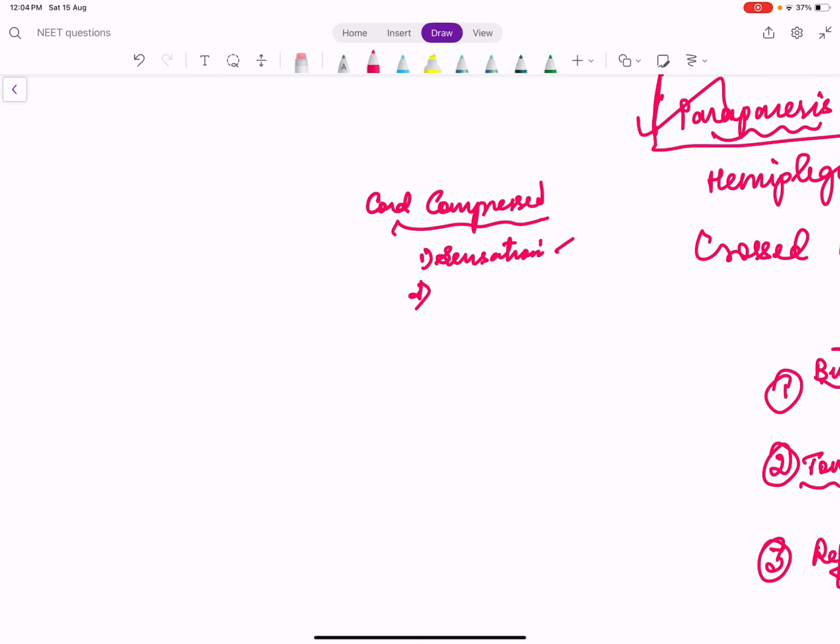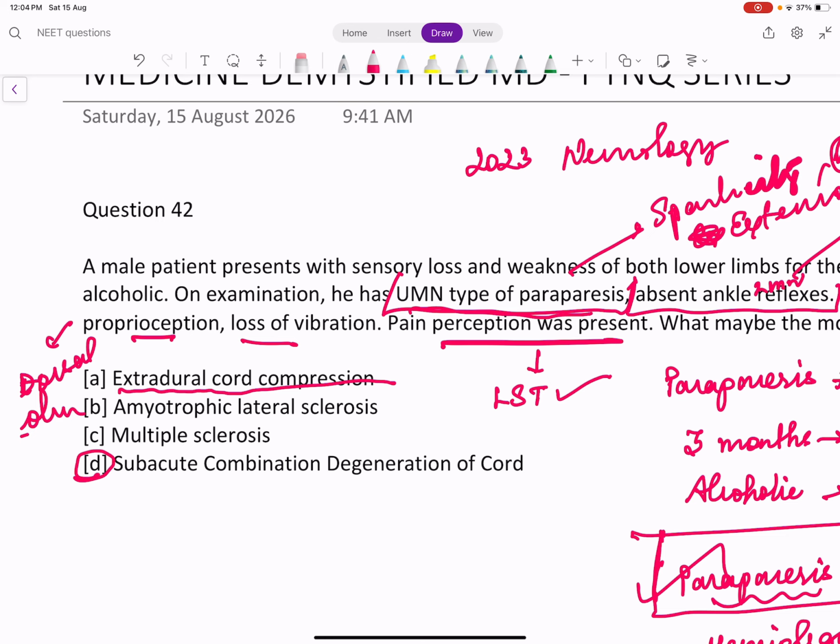All the sensations, which means the lateral spinothalamic tract, pain and temperature, have to go. The anterior spinothalamic tract, that is crude touch and pressure, has to go. The dorsal column, that is vibration, joint sense, position sense, proprioception and fine touch. Everything has to be lost. Motor has to go, right? And autonomic has to go. Plus there must be a level. When the cord is compressed, there should be a particular level above which everything is normal and below which everything is abnormal. So there has to be a level in cord lesions. There is no level given, and there is selectivity of involvement. So cord compression or other spinal cord diseases is not likely.